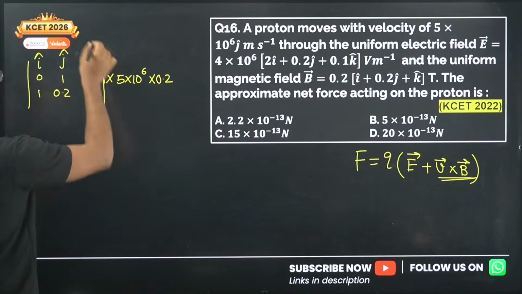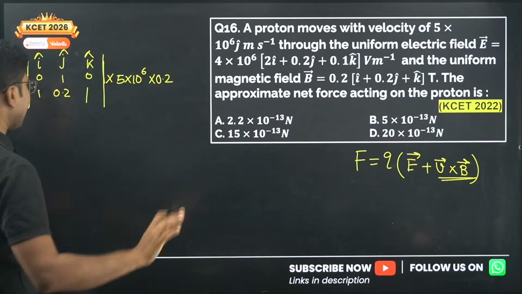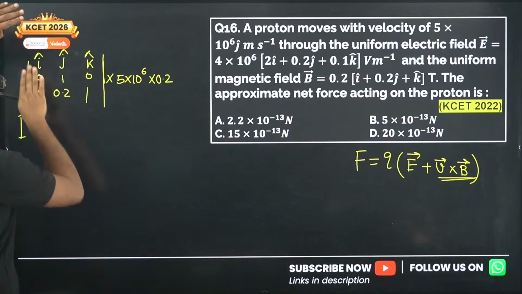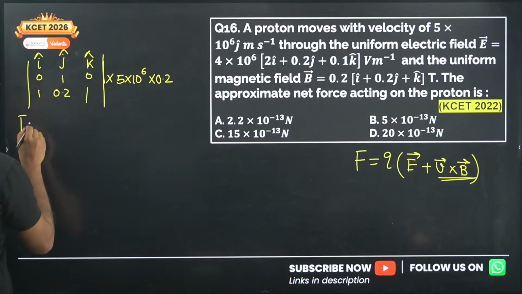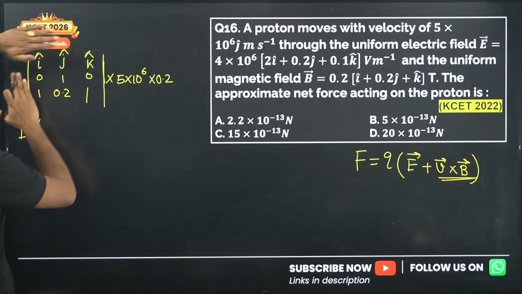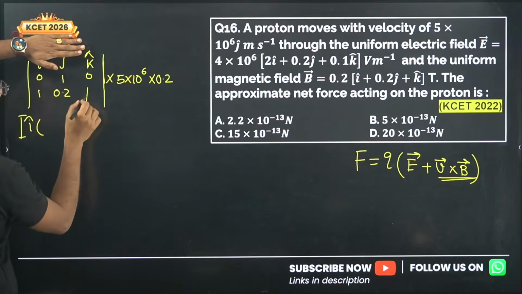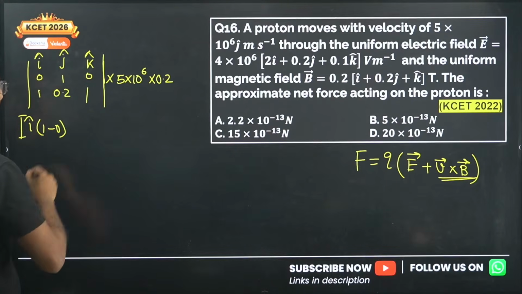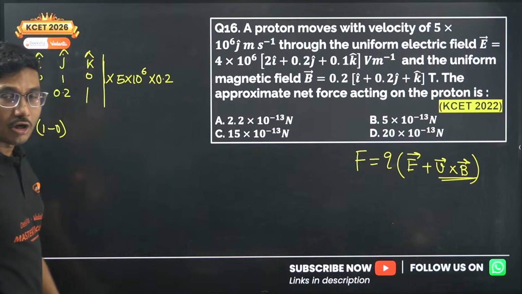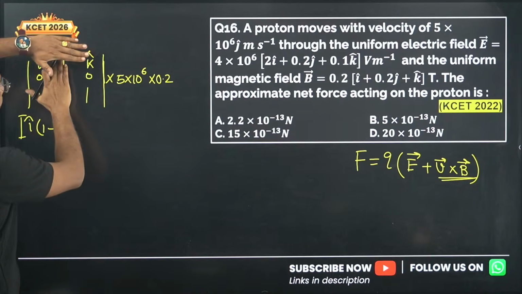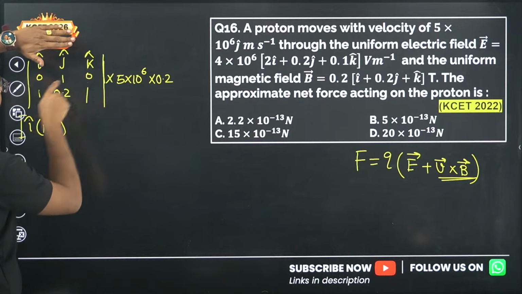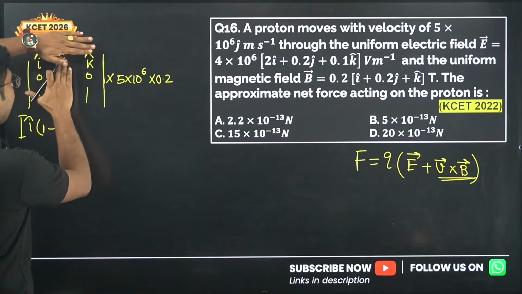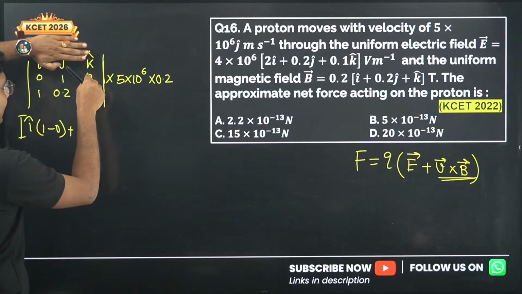So we have to simplify this determinant first. This one we will take care of later. So how to solve a determinant? First you cross this and this. So i cap into, cross this and this, you get 1 into 1 minus 0.2 into 0. Now next it depends how you solve your determinant. Some students take this like this and they do the same cross multiplication and use the negative sign. I like to use the positive sign and continue from where I have started. So I ended at 0.